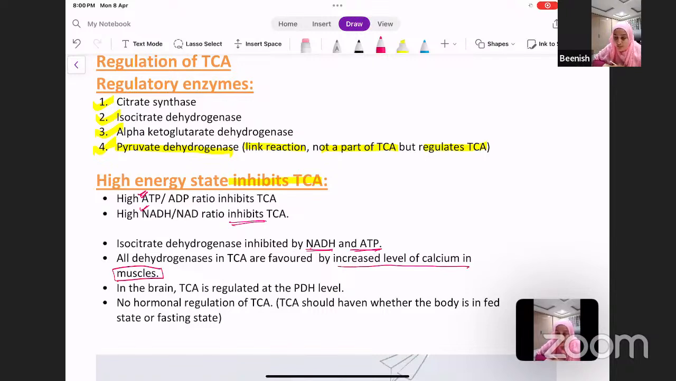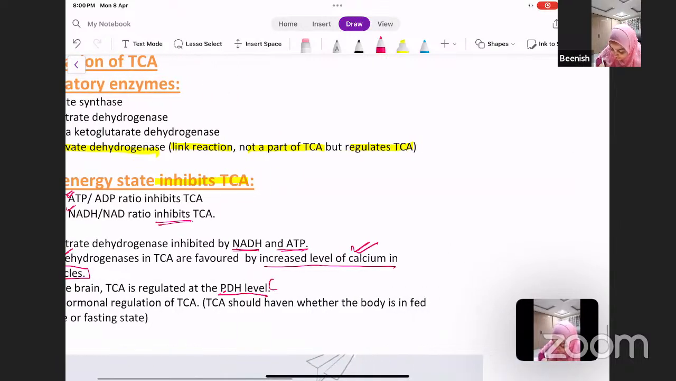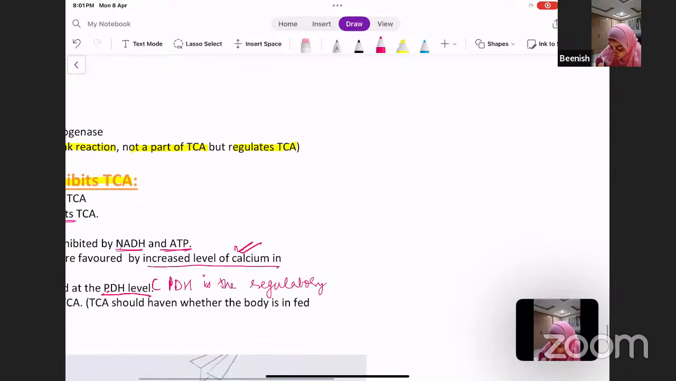If the calcium level is increased, what will happen? All the dehydrogenases are stimulated or activated. They are favored. The activity is enhanced by calcium. Now, in the brain, TCA is regulated at the pyruvate dehydrogenase level. So PDH is the regulatory step of TCA in brain.